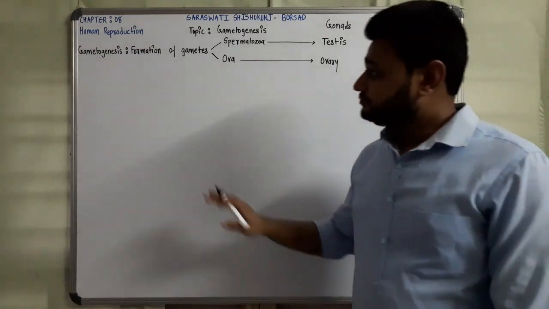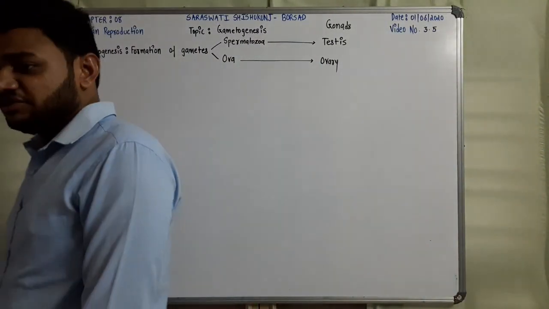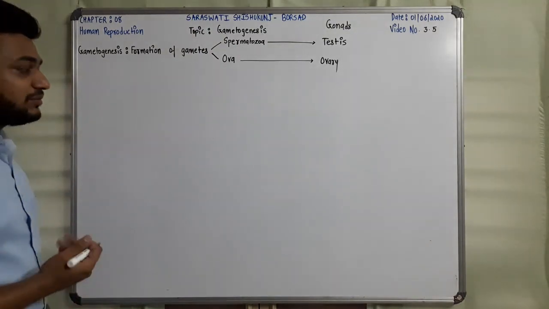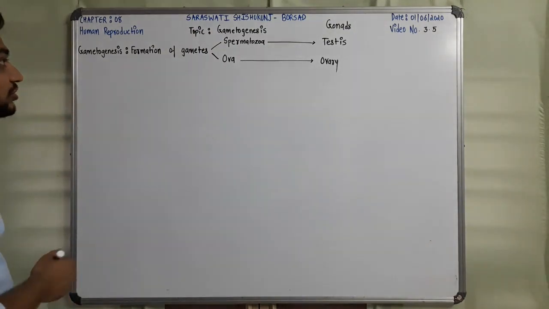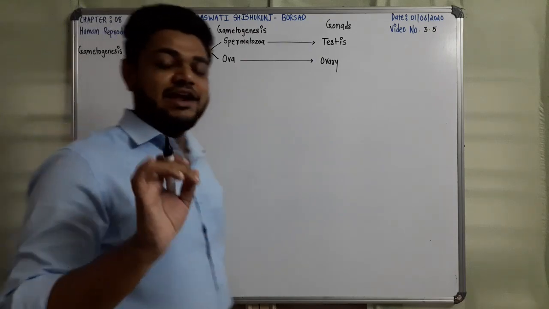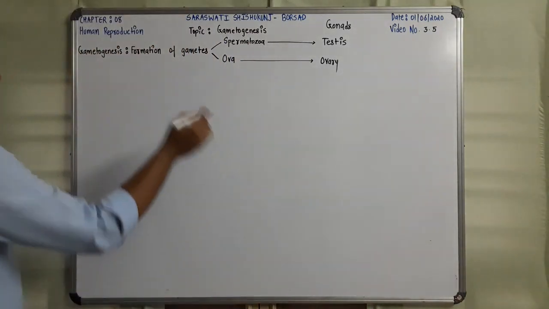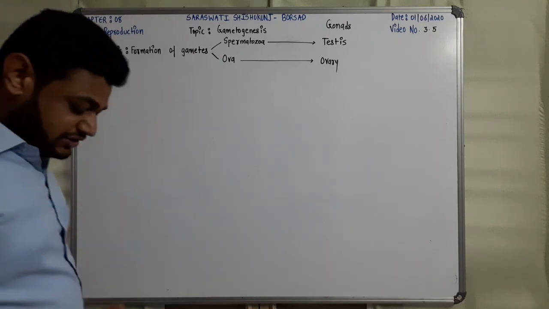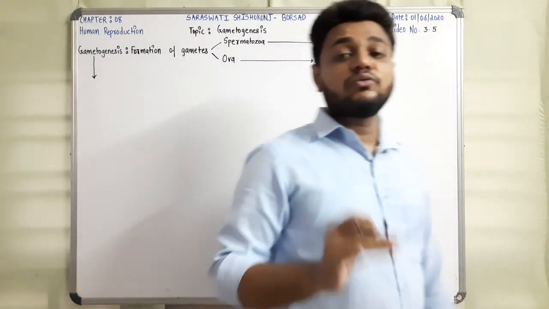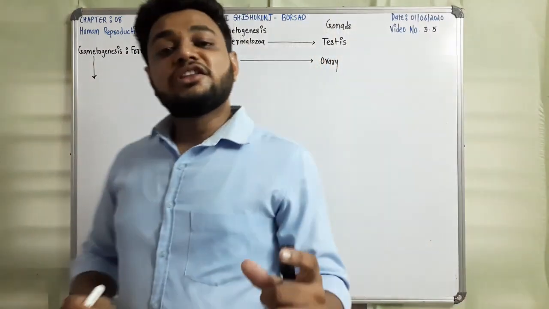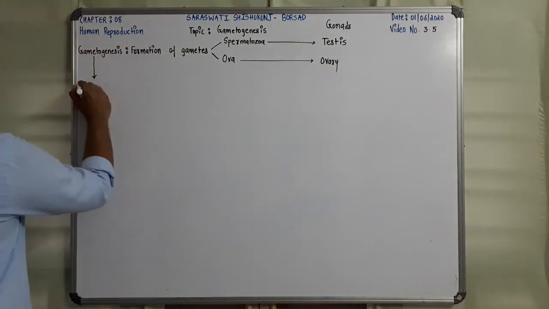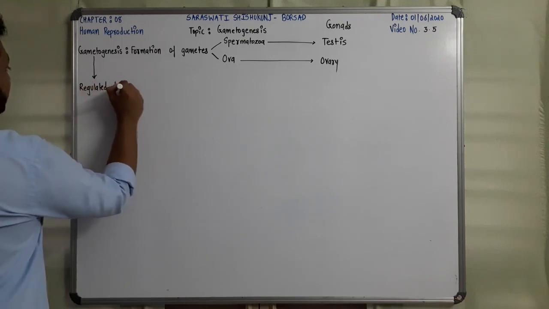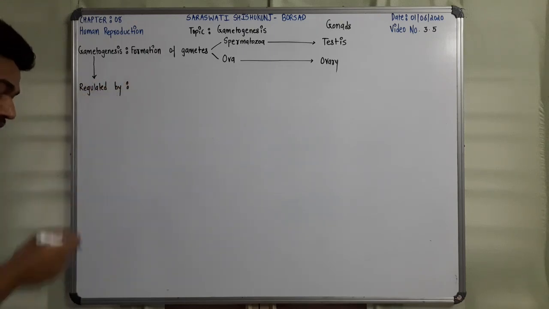Okay. Now talking about gametogenesis, the thing is, there are two types of gametes. So we have two terms, spermatogenesis and oogenesis, right? Entire gametogenesis is regulated by basically three hormones.